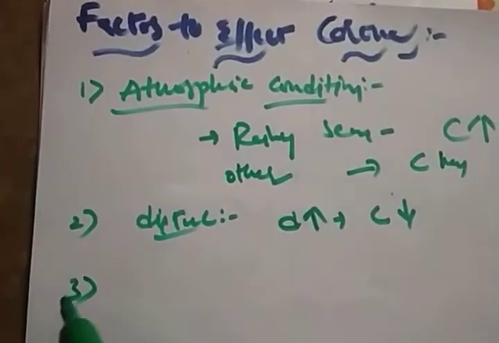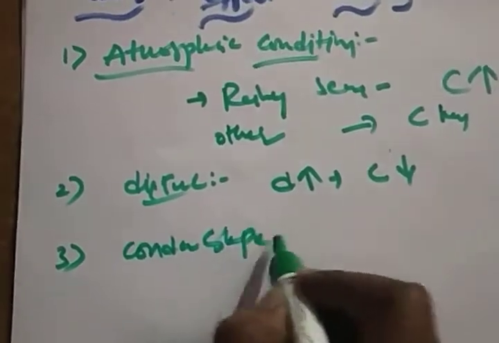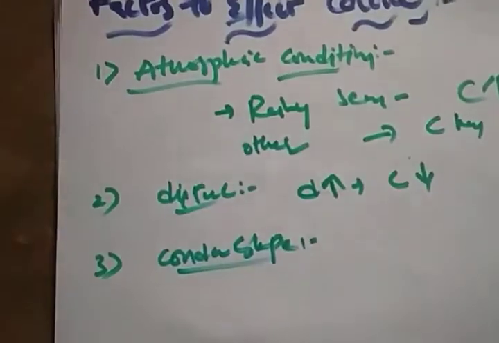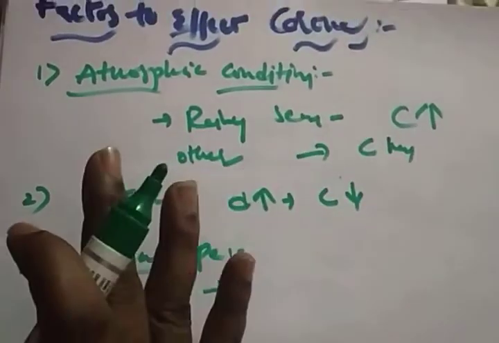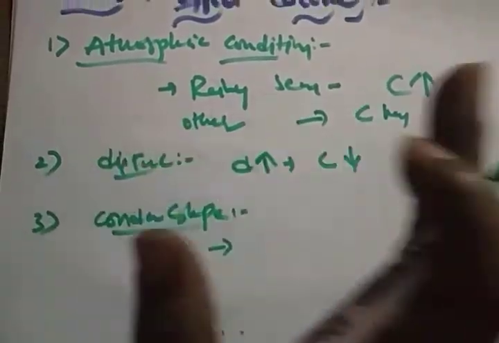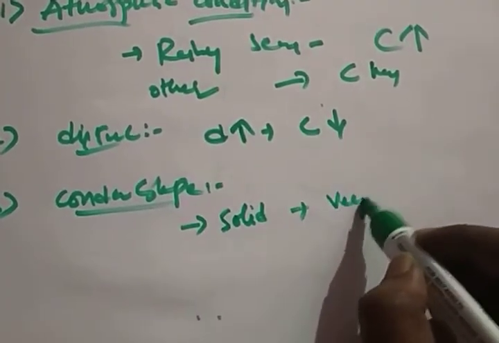And the third one is conductor shape. If it is a solid conductor, the chances of corona are less. There will be a corona, definitely. There will be some hissing noise and some sort of glow will be present. So if it is a solid conductor, chances are very less.